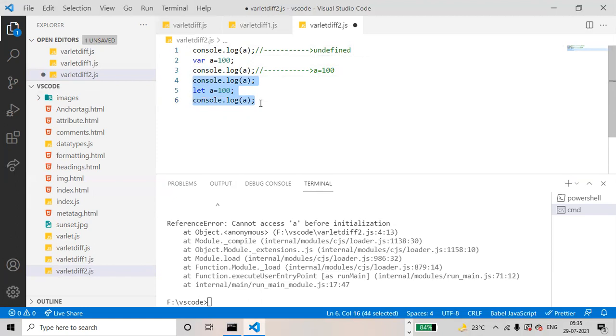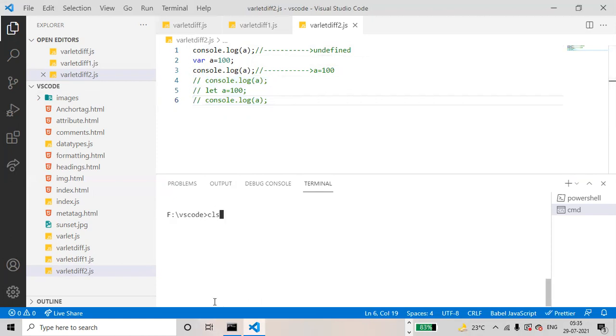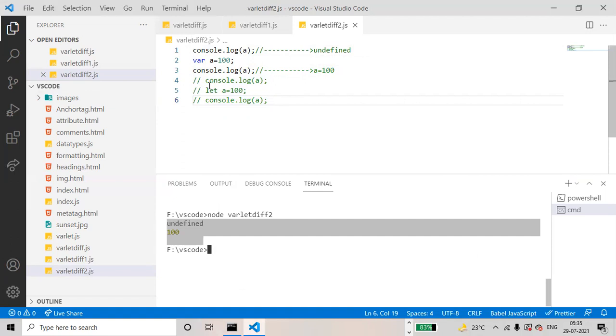Okay, I'll comment this, Control /. Then save the file, Control S. Go to the terminal, node space file name. See, first undefined, then 100. Console.log of a is undefined, then console.log of a is 100. This type of problem is known as variable hoisting.